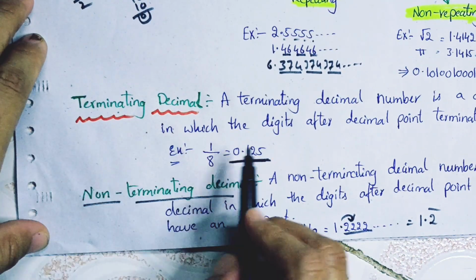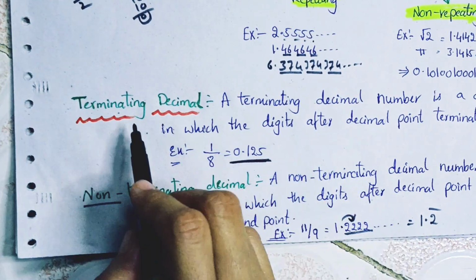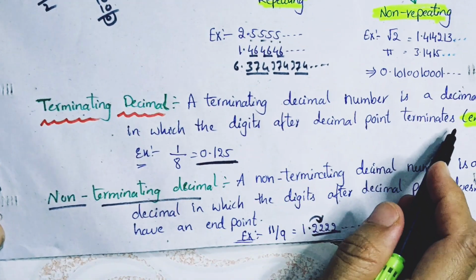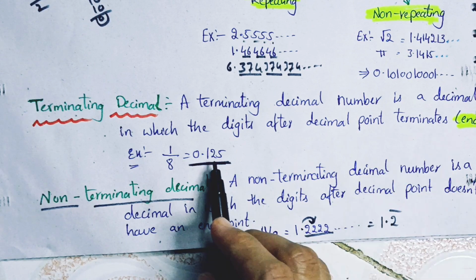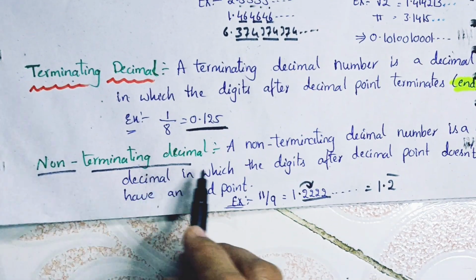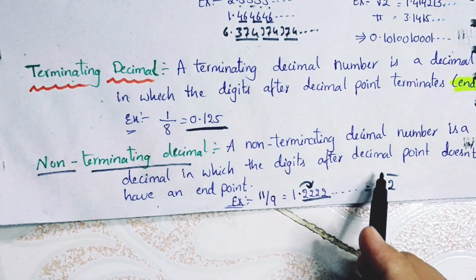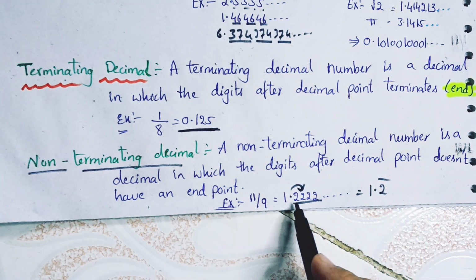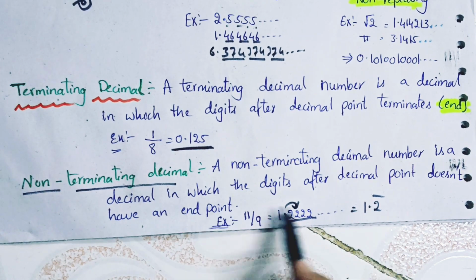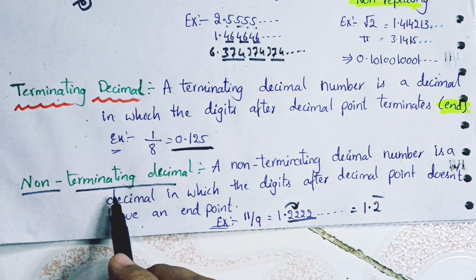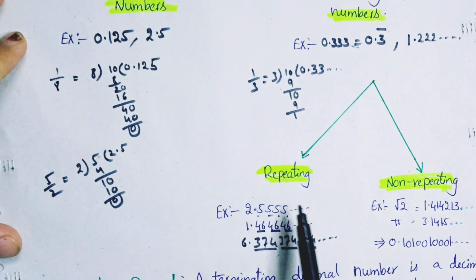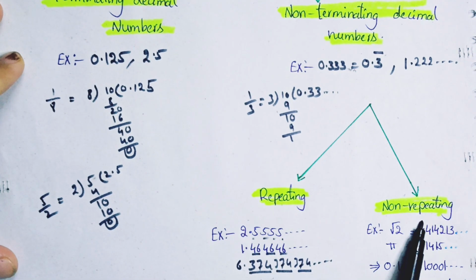Terminating means the digits after the decimal point should have an end. And non-terminating decimal number means the digits after the decimal point don't have an end point, which means it's continuing. And again, these non-terminating decimal numbers are divided into two types, repeating and non-repeating.